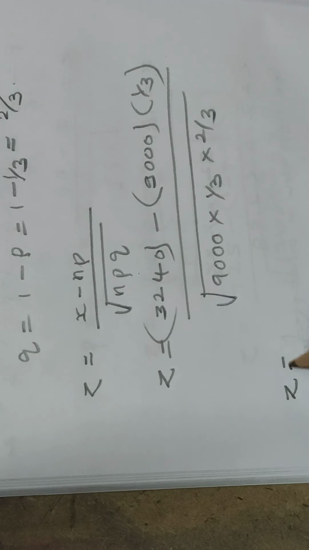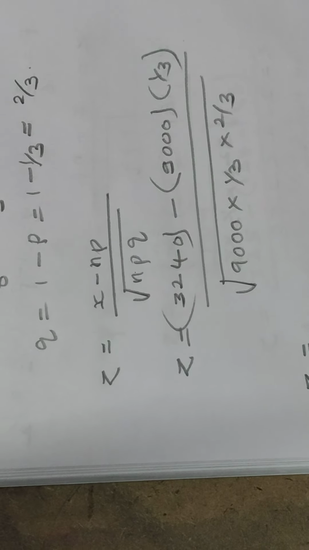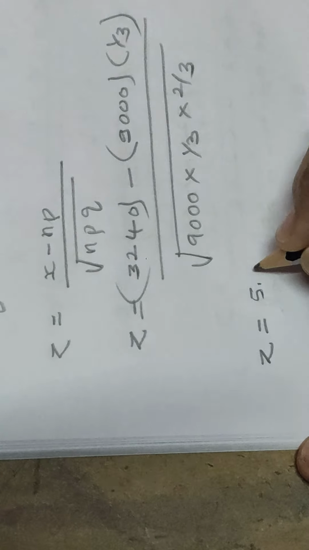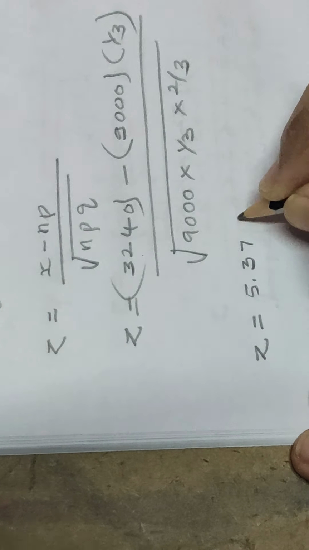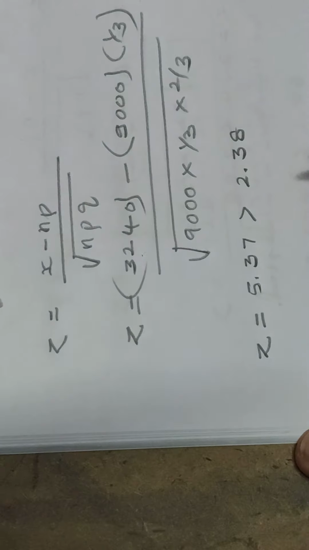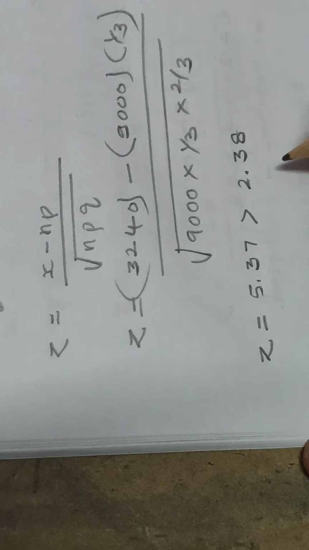Using your calculator, you will get the value of z, the standard normal variate, as 5.37, which is greater than 2.58.